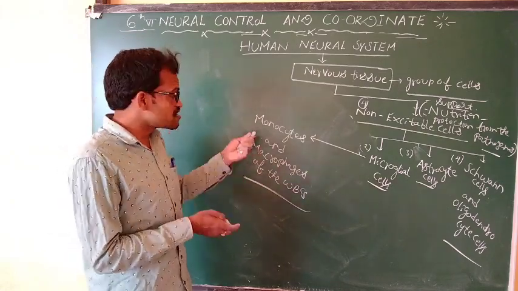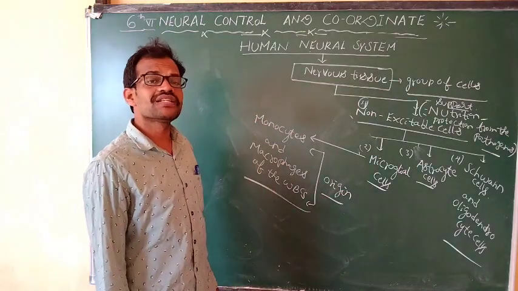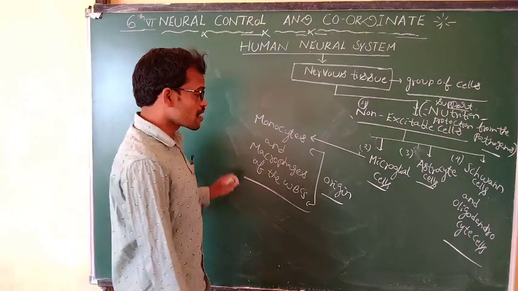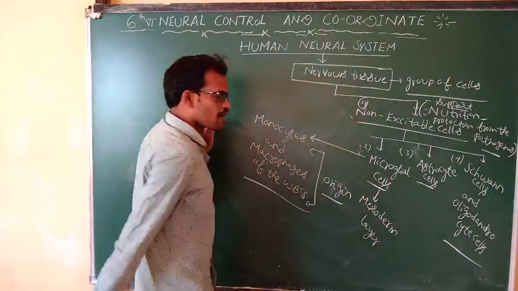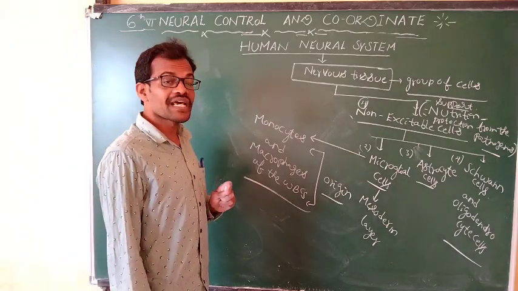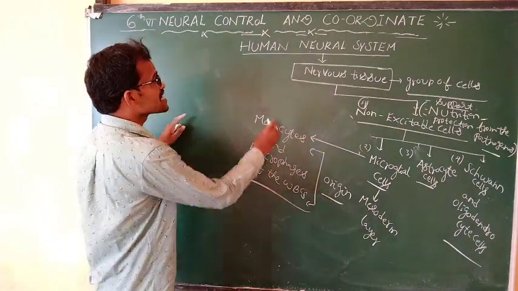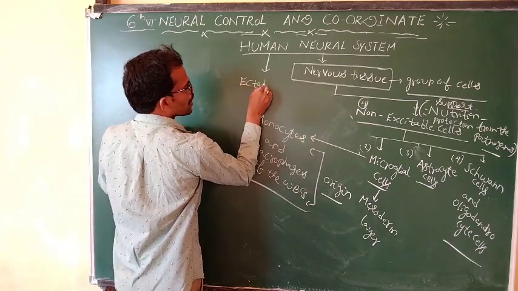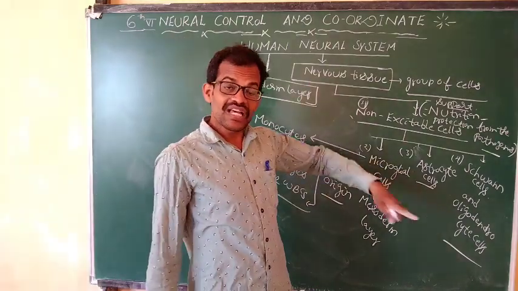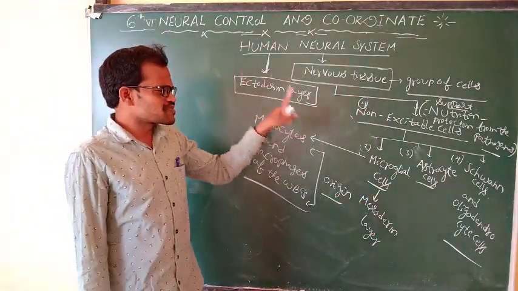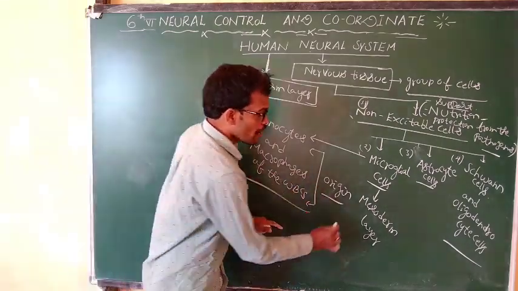White blood cells and red blood cells originate from the mesoderm layer, and so do microglial cells. The remaining cells of the human neural system originate from the ectodermal layer, except microglial cells. Microglial cells are the monocytes and macrophages, which are white blood cells originated from the mesoderm layer.